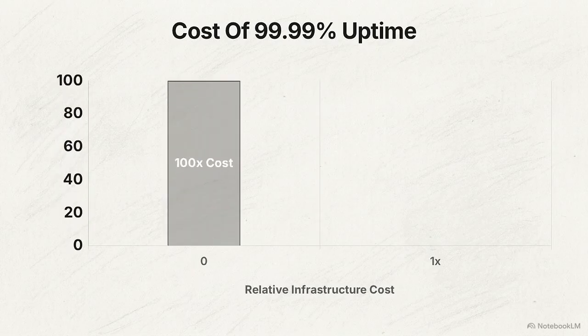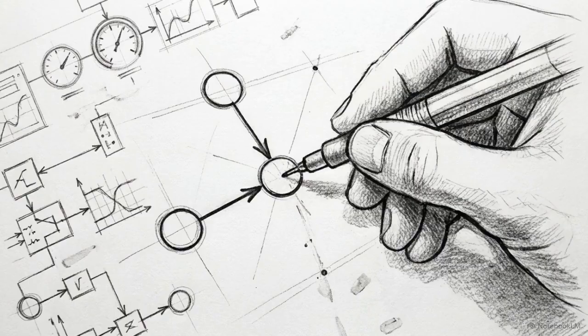AI often suggests an impressive 99.99% availability, allowing just 52 minutes of annual downtime. Hitting that requires massive, redundant infrastructure and huge budgets. For a standard internal tool, a 99.5% target is far more realistic. This is where human judgment is required.